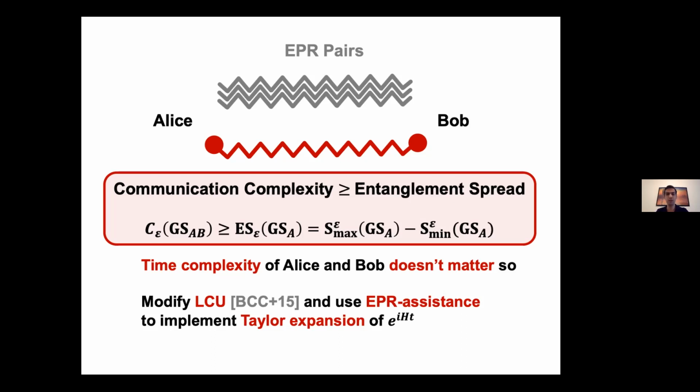We do this for the linear combination of unitaries, or LCU method, due to Berry, Childs, Cleve et al. And this helps us remove various log factors from the communication cost and simplify the protocol. We also use this in phase estimation to reduce the cost of sharing ancillary registers.